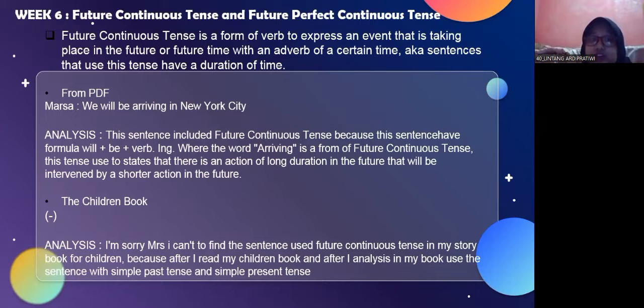This tense is used to state that there is an action of long duration in the future that will be interrupted by a shorter action in the future. But I'm sorry, miss, I can't find a sentence that uses future continuous tense in my storybook for children, because after I read and analyzed my children's book, it uses simple past tense and simple present tense.